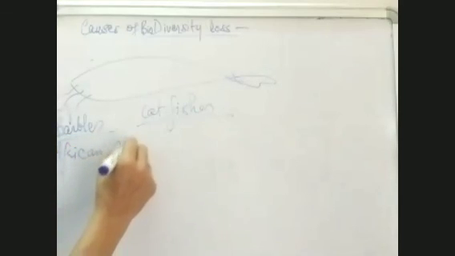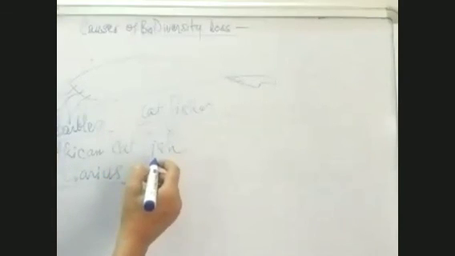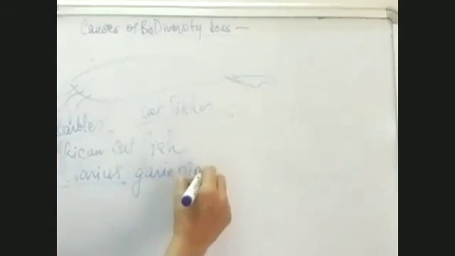Now, a new catfish was introduced in our country, a new African catfish. African catfish. And the name of that African catfish is Clarius. Clarius is the genus and the species is gariepinus. Clarias gariepinus. This new African catfish was also introduced in the river.